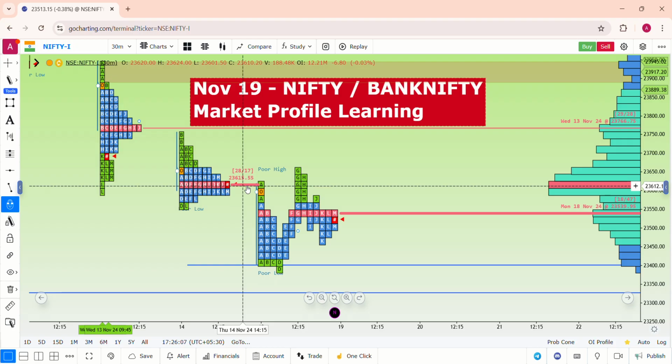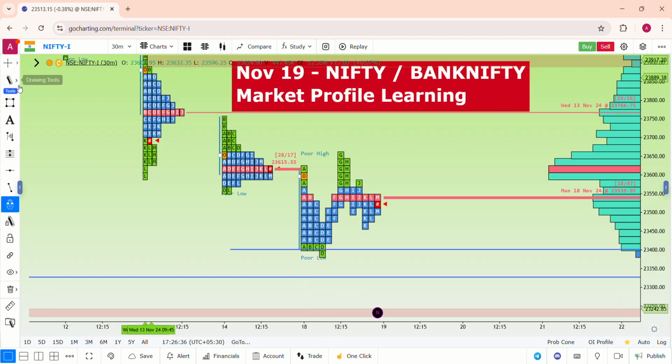The profile tells you very beautifully: these are the support zones, these are the strong support zones, these are the resistance zones, and these are the strong resistance zones. That will differentiate everything for multi-day purposes or for intraday purposes. It will clearly distinguish every single level. So for that, learning the market profile concept in depth is definitely required, because it is not an indicator, it is definitely data research.